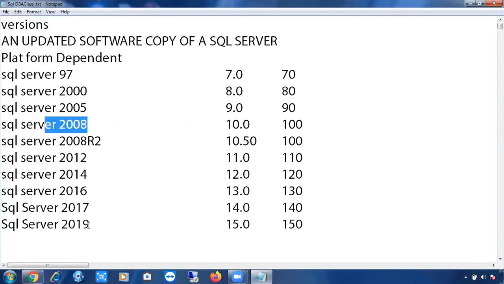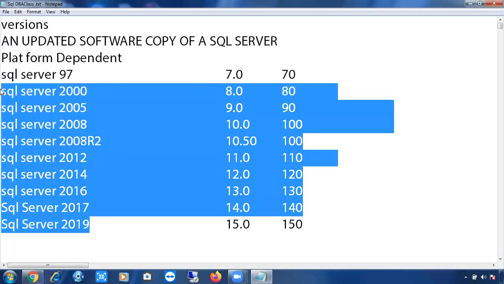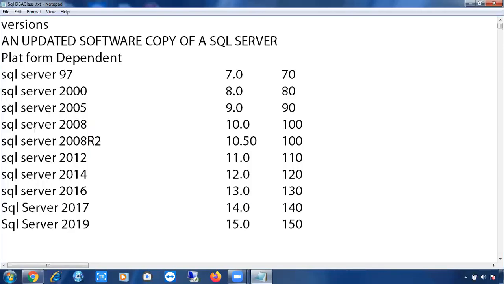As a DBA, you have to remember all these versions. So the assignment for the next class is to remember all these versions. I will ask the versions of SQL Server. What are the versions of SQL Server? SQL Server 2000. I don't want 97, people are not using it, it's not existing. SQL Server 2000, 2005, 2008, 2008 R2, 2012, 2014, 2016, 2017, 2019. These are the versions of SQL Server.